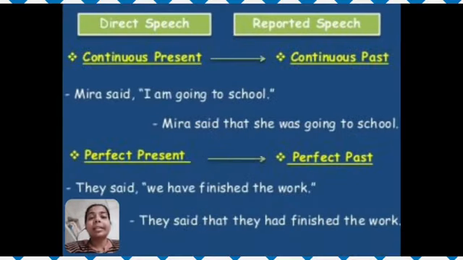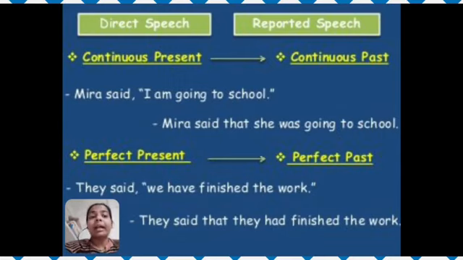Let's see another example. Meera said, I am going to school. Here, I am going, this statement is in present continuous or present progressive tense. You have to change this statement into past continuous tense.